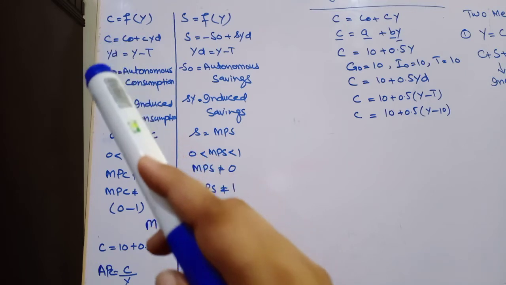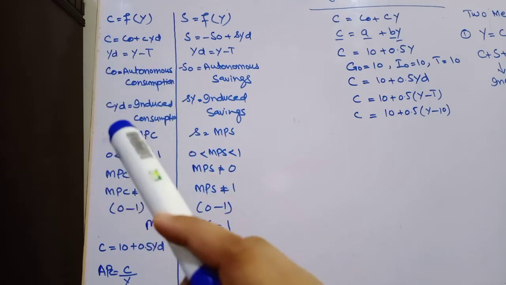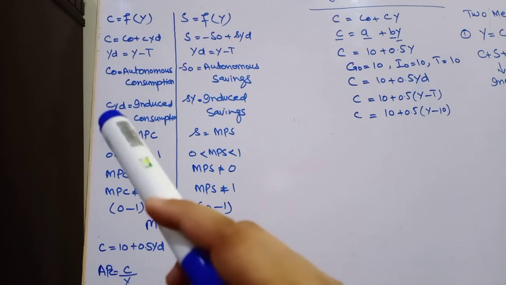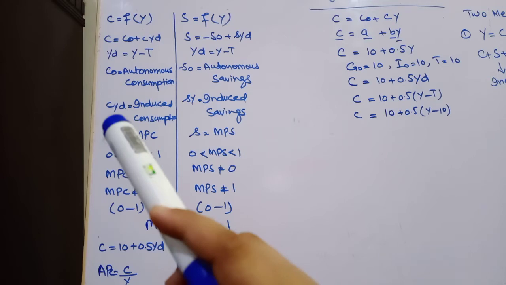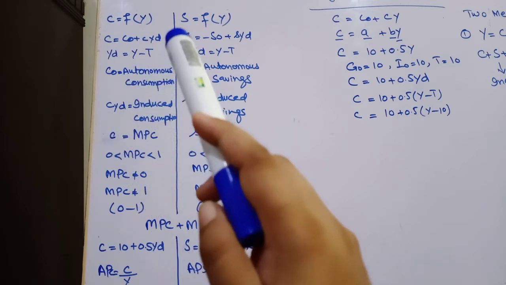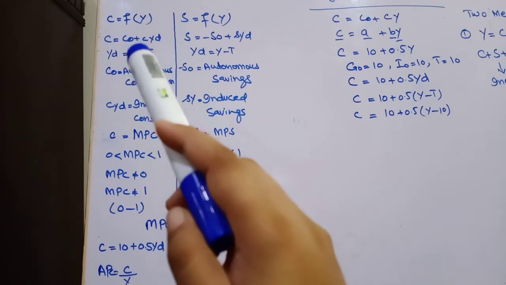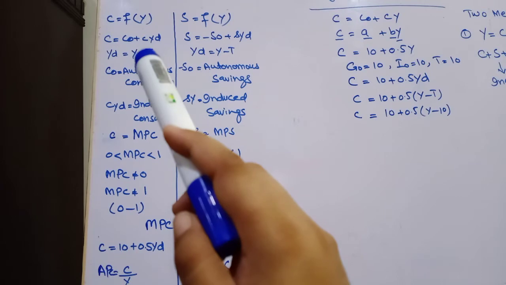This is the income that is at our disposal, that's why it is called disposable income. So c YD is the consumption expenditures which depend on income. If income increases, consumption expenditures will also increase, and if income decreases, consumption will also decrease.